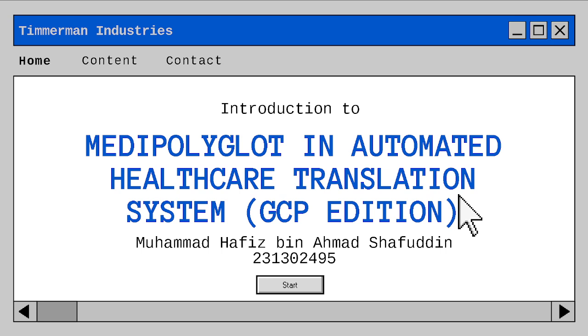So for the second project, it is the Medipoly IoT in automated healthcare translation system for the GCP edition.